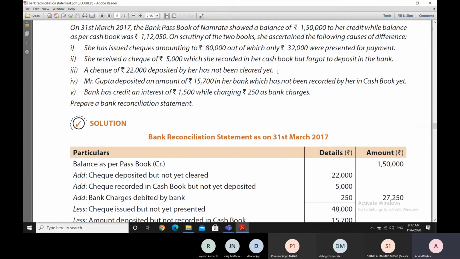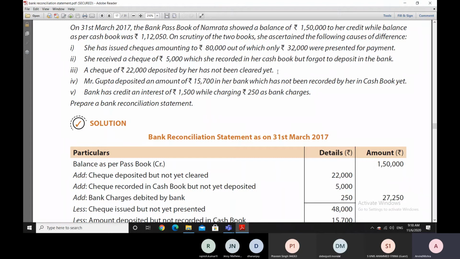Now, normally, her bank passbook and the bank column of her cash book should show the same balance, because whatever is written in the bank column of the cash book, the same entries should be there in the bank passbook also. Now, when she looks at both the books, she finds, oh, there is a difference between the two. When she finds the difference, she must know all the reasons for it. There could be one reason, there could be 5 reasons, there could be 10 reasons, there could be any number of reasons for which the difference is there.